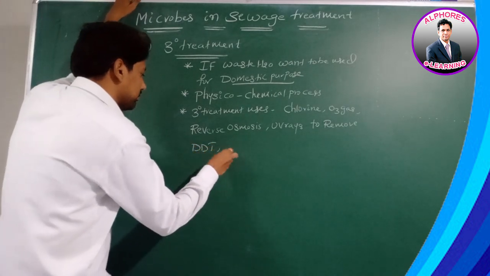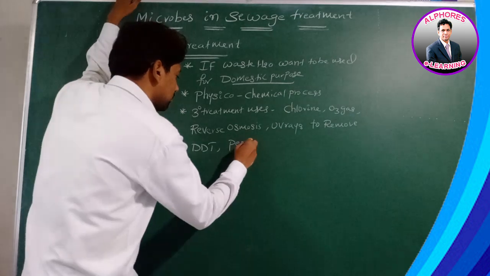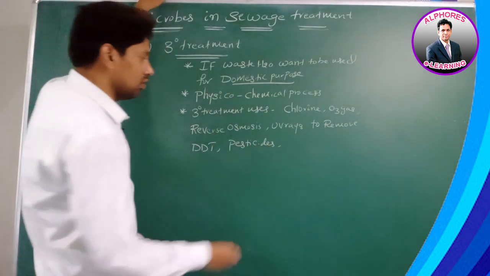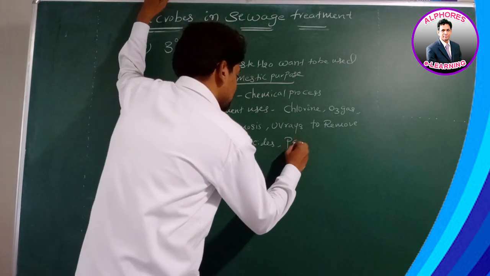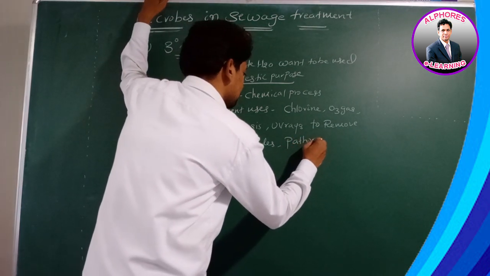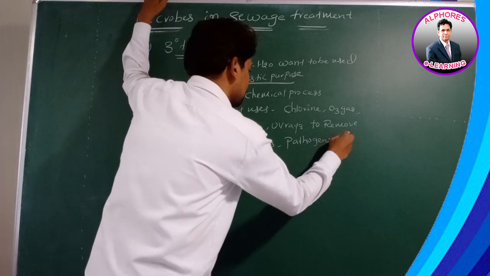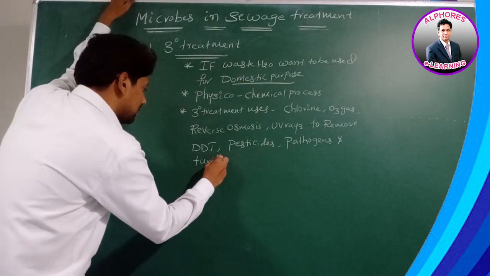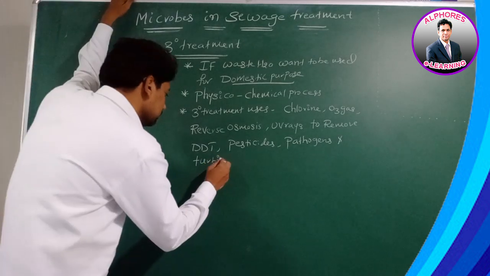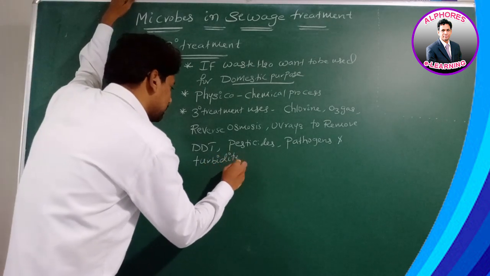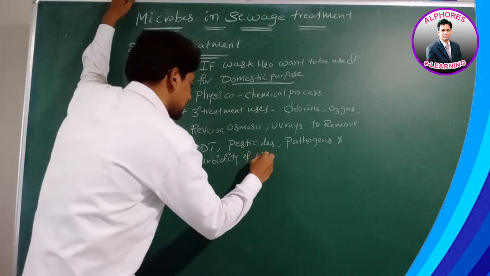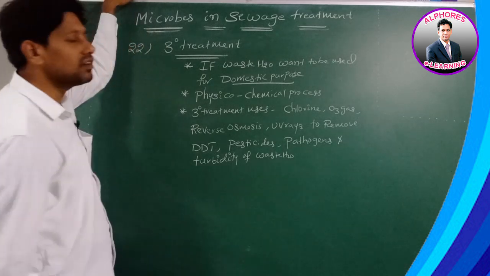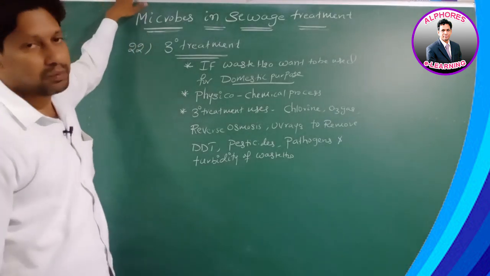DDT, pesticides, pathogens, and turbidity. What? Turbidity of wastewater. See these statements carefully.